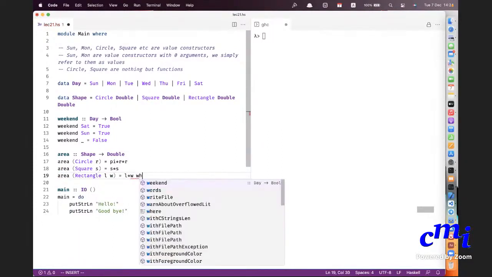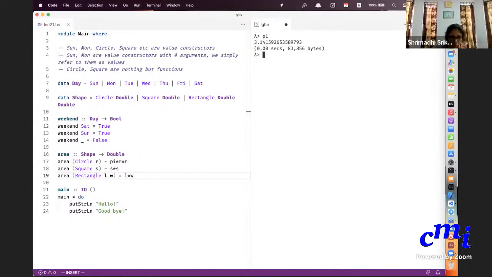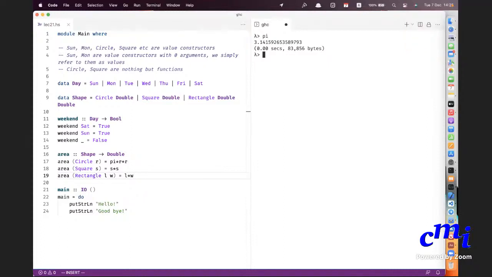Okay, I need to know what pi is. Oh, why does it not complain for pi? I think because pi is built in. So you can ask what the value of pi is. It's a built-in constant, defined in the language itself. You don't need to define it. So that's it. Now you have an area function and you have a weekend function.